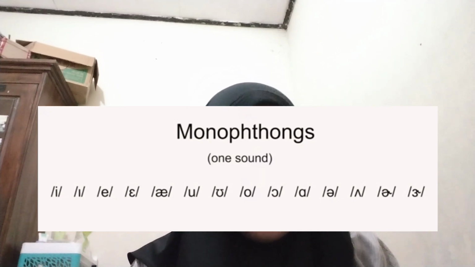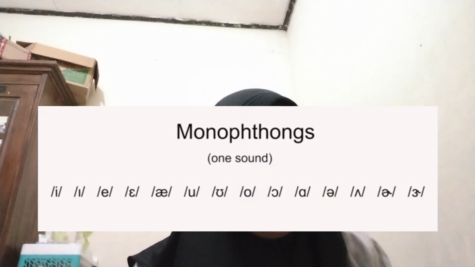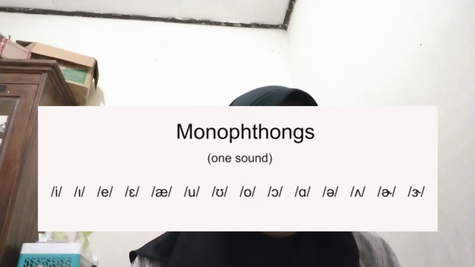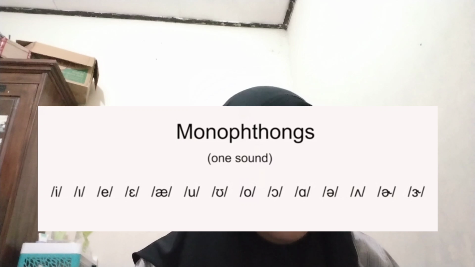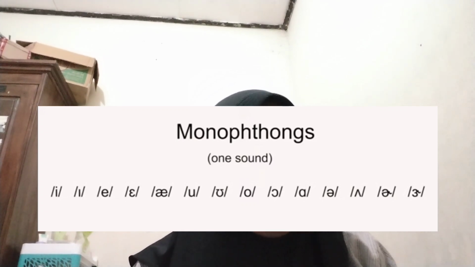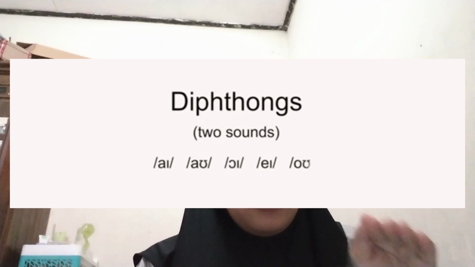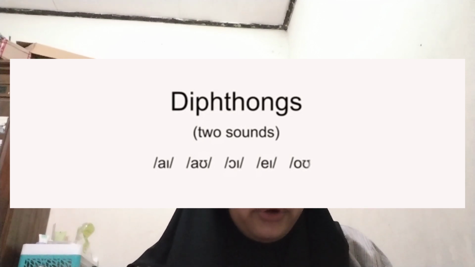As we can see here, they are e, e, a, u, o, a, and r. And for the diphthongs here: I, ow, oi, a, and o.